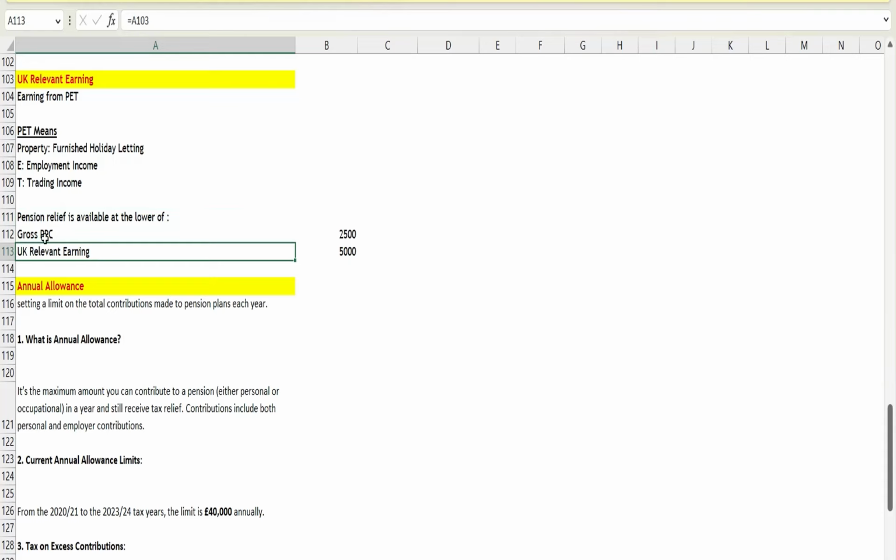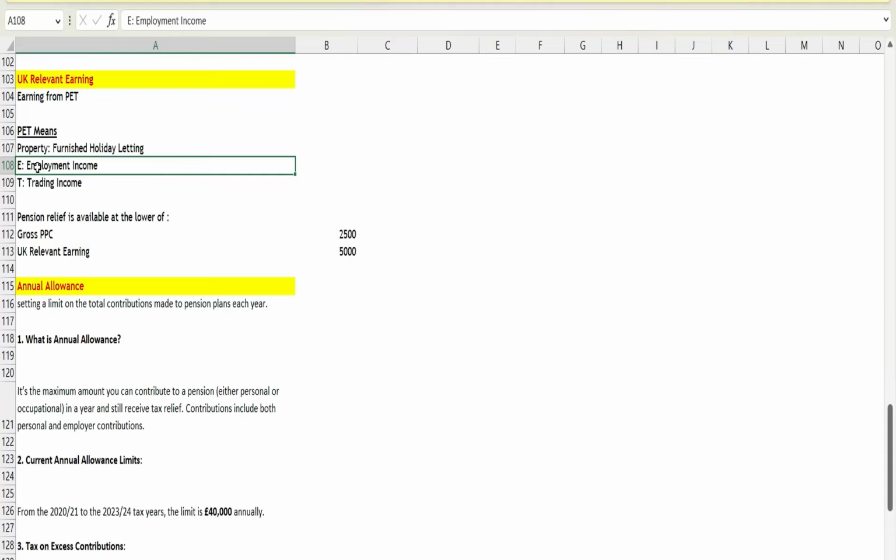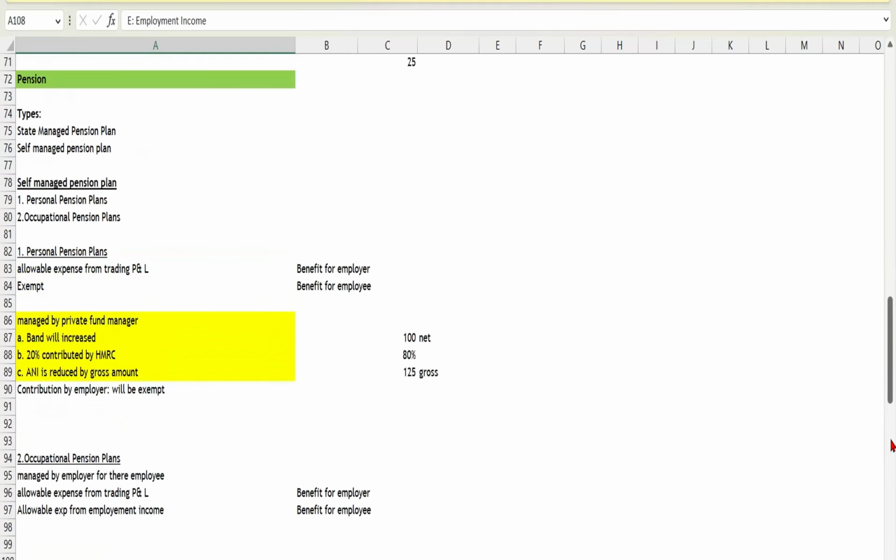And why have I used PPC? Because in occupational pension contribution, we are already making the contribution from the employment income. That's why this issue might not arise in that case. Okay, so this was what HMRC said. Later on, HMRC observed that the individual is making contributions as much as they want from this source of income. Now they have put in a limit, and that is where the annual allowance concept came ahead, right?